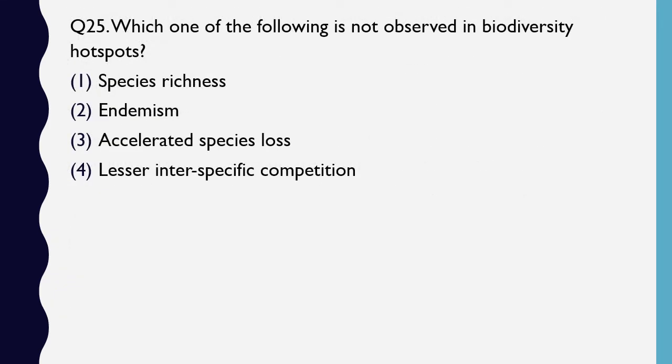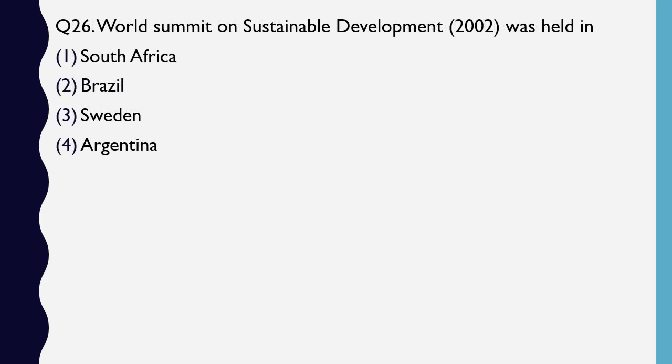Question number 25. Which one of the following is not observed in biodiversity hotspot? Species richness, endemism, accelerated species loss, lesser interspecific competition. The correct answer is option 4, lesser interspecific competition. Question number 26. The World Summit on Sustainable Development 2002 was held in South Africa, Brazil, Sweden, Argentina.